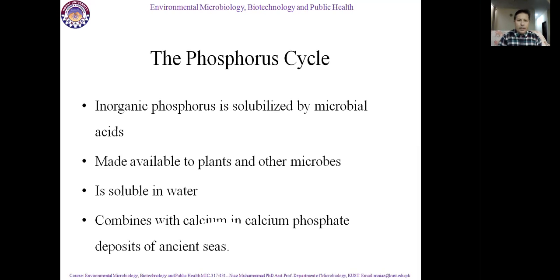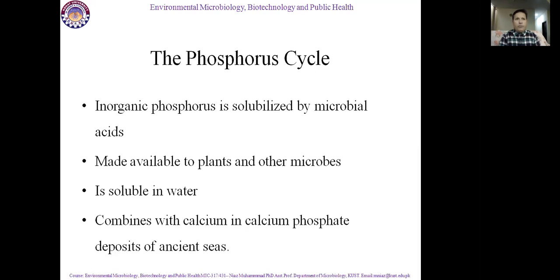What happens when it is soluble due to microbial acid? When it is soluble in water, it combines with calcium and forms calcium phosphate, which deposits beneath the ocean.